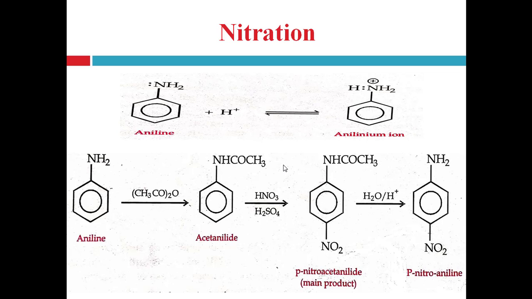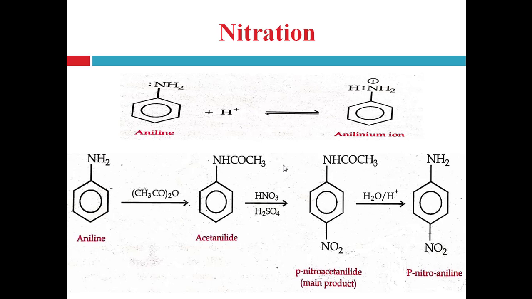Now this acetanilide undergoes nitration with the help of concentrated sulfuric acid and nitric acid and forms para-nitroacetanilide, that is the main product, right? Now this para-nitroacetanilide is hydrolyzed and converted into para-nitroaniline, right? This conversion can be asked in your examination, aniline to para-nitroaniline. If you are asked to convert aniline to para-nitroaniline, then you should write the intermediate acetanilide.